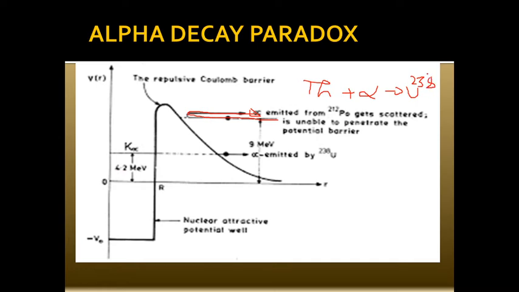Why should uranium 238 emit an alpha particle of 4.2 MeV, but when a 9.8 MeV alpha particle is bombarded on thorium, why should it not fuse and form uranium 238? This problem is referred to as the alpha decay paradox. Paradox means while coming out, it comes out with a lower energy, but when we are trying to fuse the alpha particle with the daughter and form the parent, it gets reflected. So this was a big challenge in front of physicists as far as alpha decay is concerned.